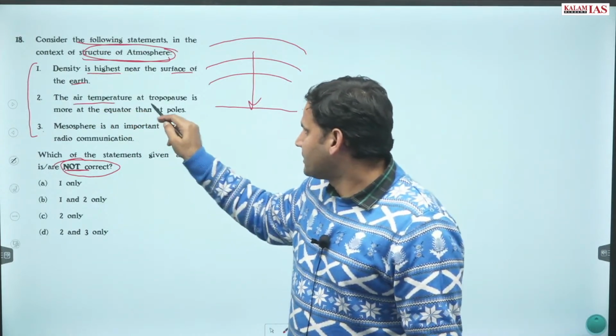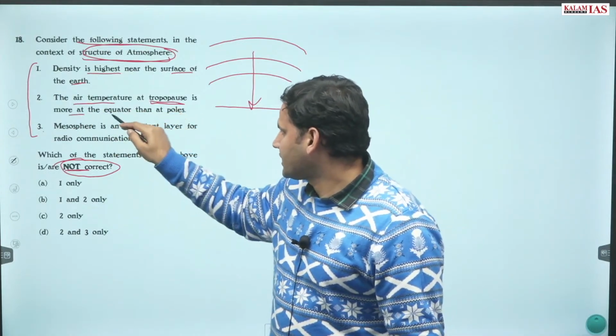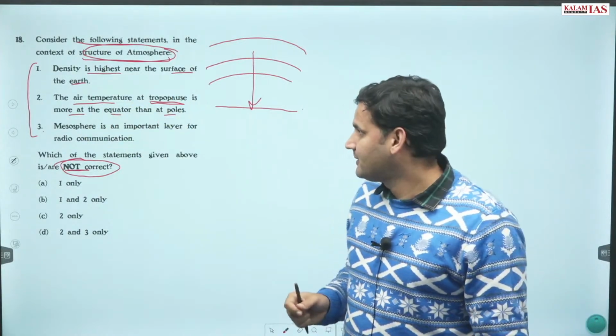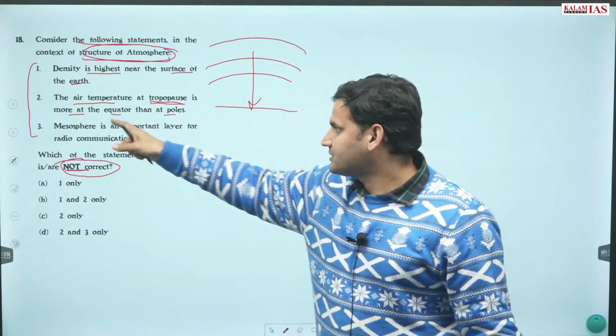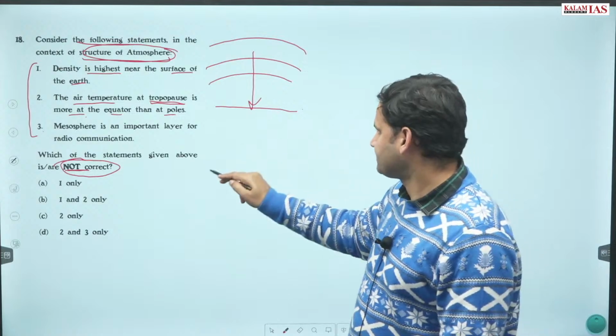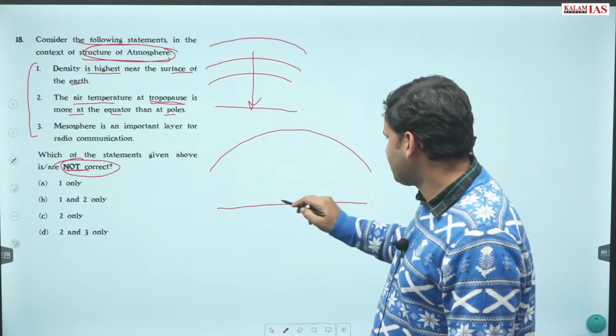The air temperature at tropopause is more at the equator than at the poles. Just now we had discussed this in the previous question. Air temperature at tropopause is more at the equator than at the poles. Is it true? Is it false? Let me again repeat the same.